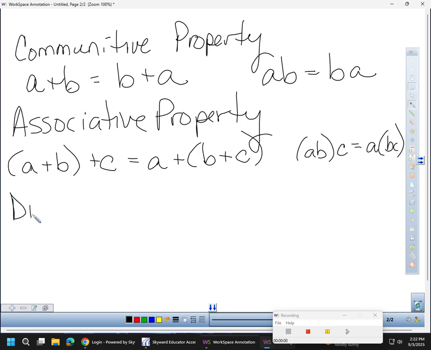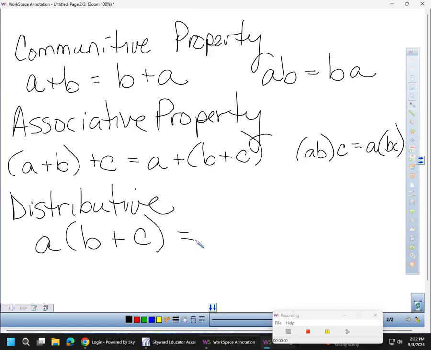We have the distributive property. The distributive property is a combination of addition and multiplication together. So you have a number or a value on the outside, and inside the parentheses they're adding things together. So the distributive property says I can multiply everything on the inside by what's on the outside. So A times B plus A times C.